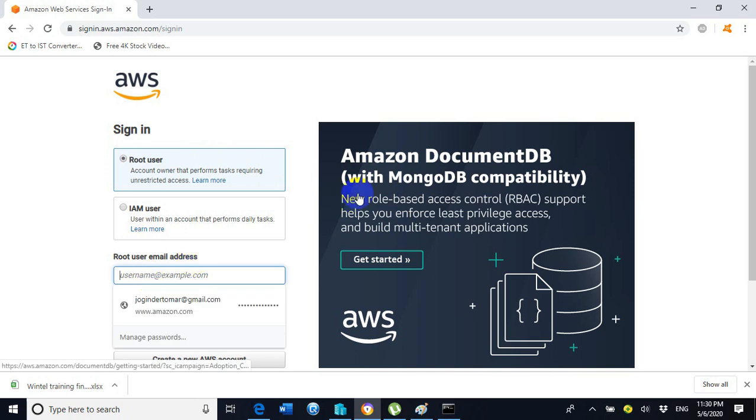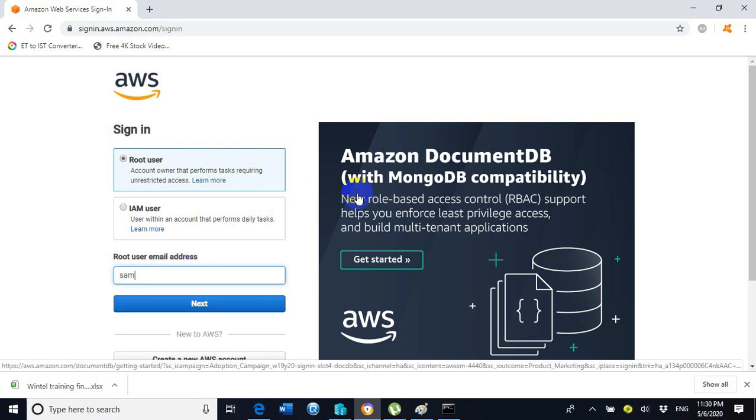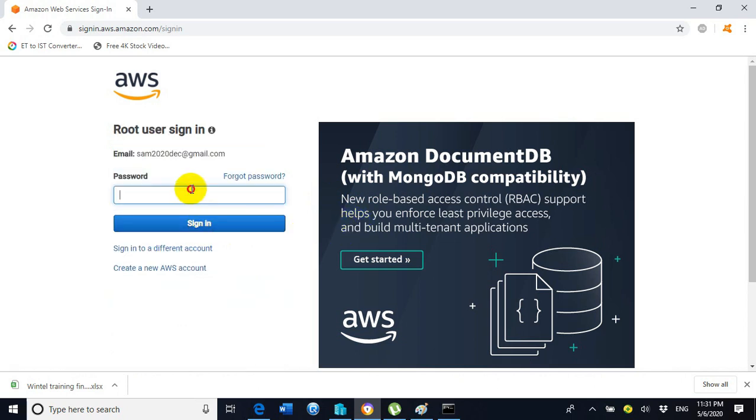Here enter the email address, the one we used before for the subscription of the AWS Amazon cloud. Click on next, enter the password, and sign in.